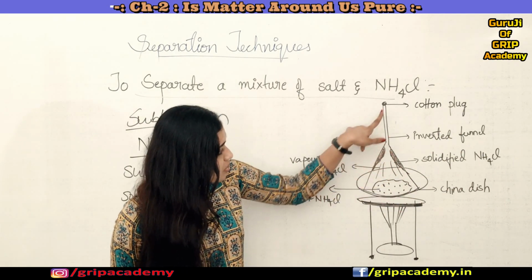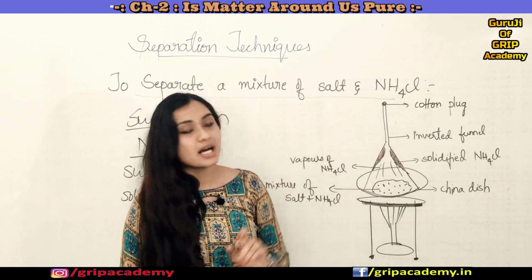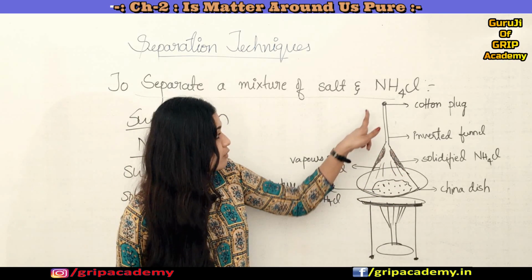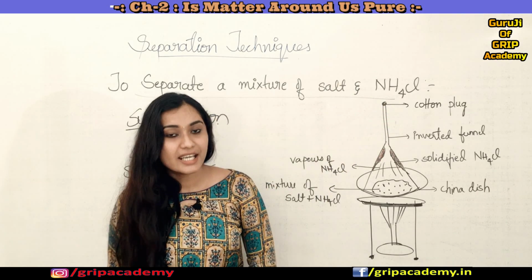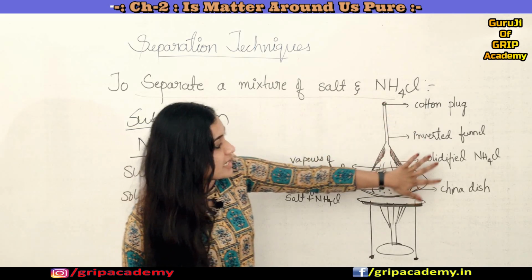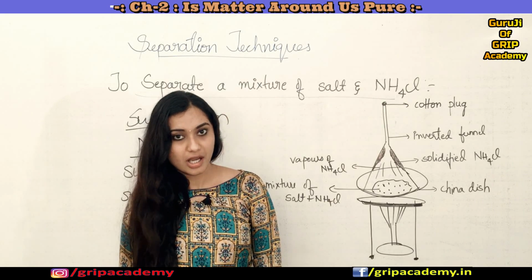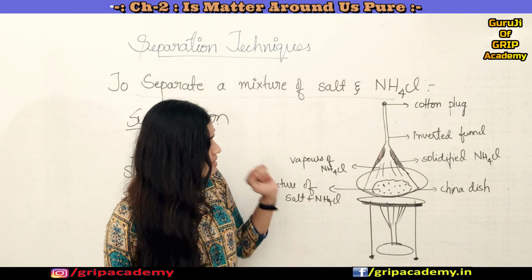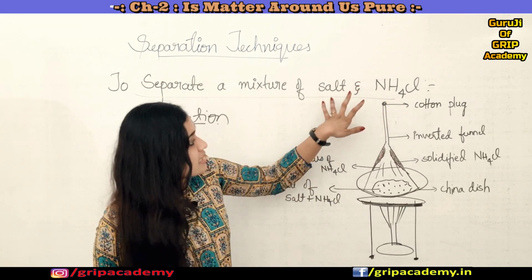Here on the edges of this inverted funnel you can see the deposited ammonium chloride. You can also see that we have kept a cotton plug over here in order to prevent the escape of the NH4Cl vapors from this funnel. This is what we do in order to separate NH4Cl from salt.